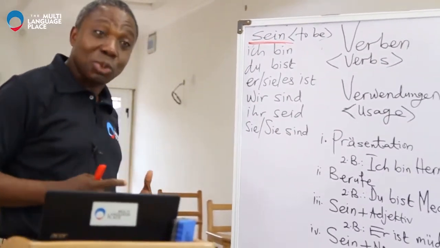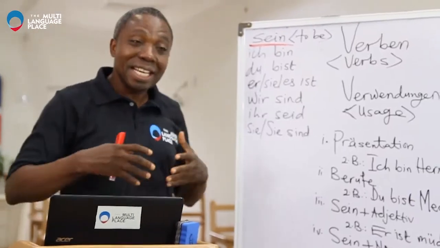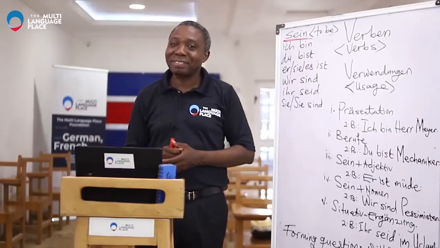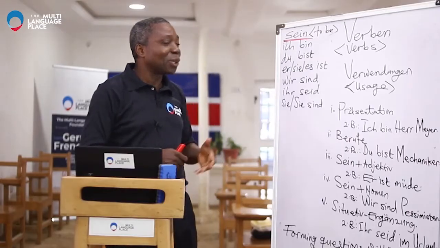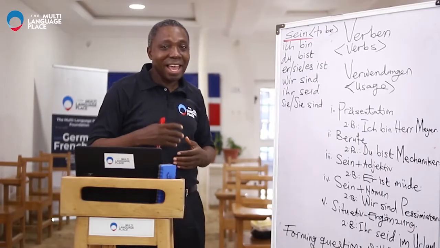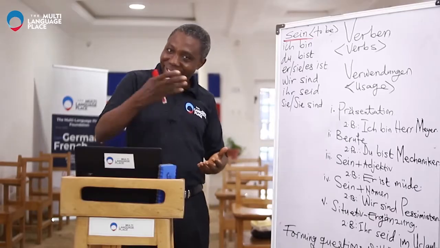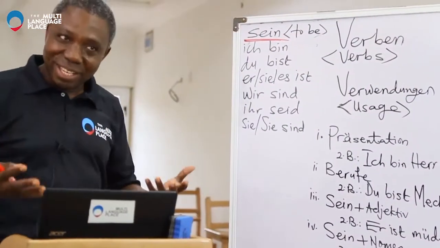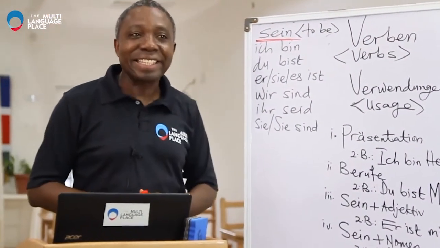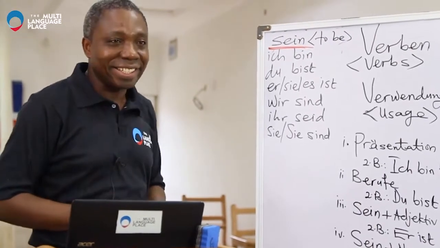I want you to learn it so well that you can conjugate it even in your dream without looking at your paper. So, ich bin, du bist, er ist, sie ist, es ist, and then you go to the next one, wir sind, ihr seid, and sie sind.